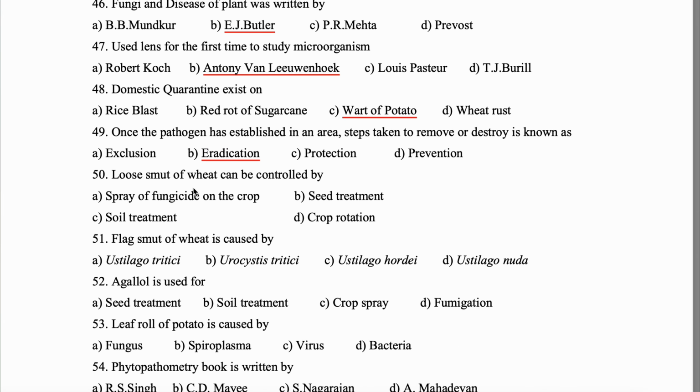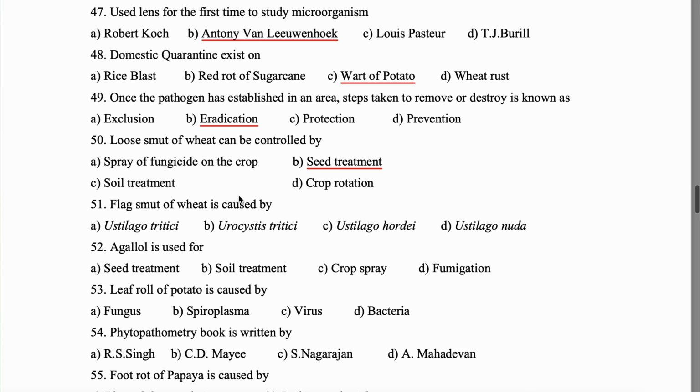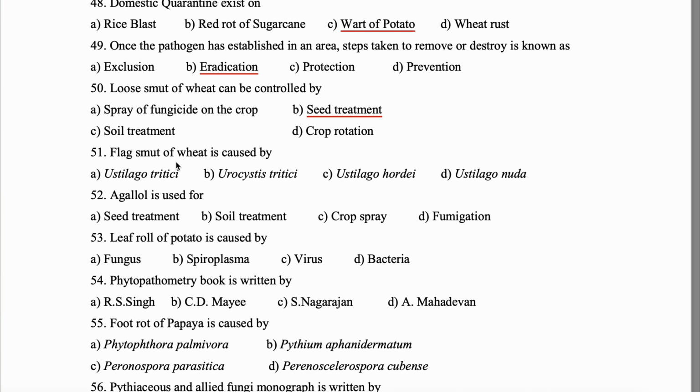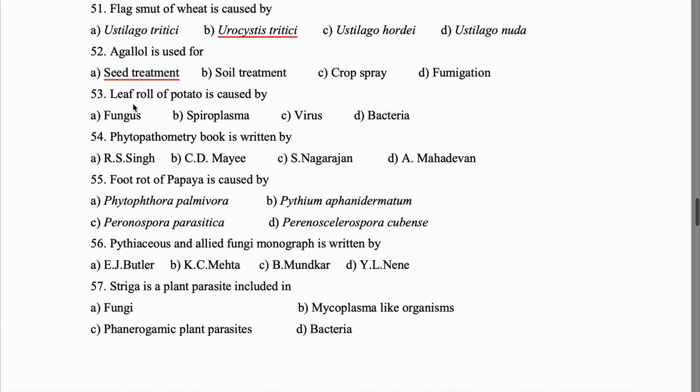Question 50. Loose smut of wheat can be controlled by? Yes, that is seed treatment. Mainly hot water treatment. Question 51. Flag smut of wheat is caused by Urocystis tritici. 52. Agallol is used for seed treatment. Coming to 53. Leaf roll of potato is caused by? That is virus.